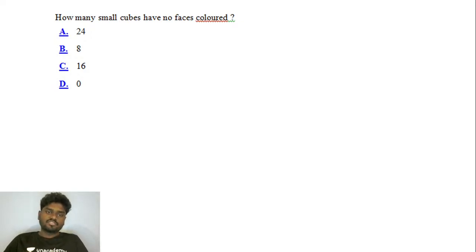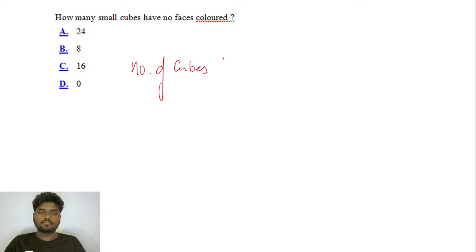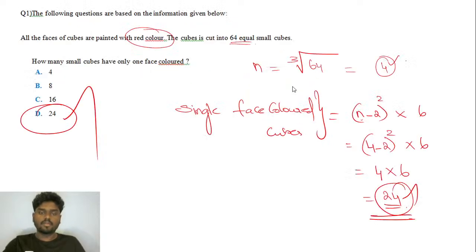Very good. So if you see here, the number of cubes which have no faces colored, that is 0 faces colored. We have got the formula already, right?